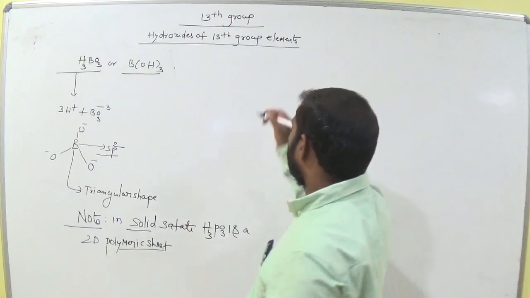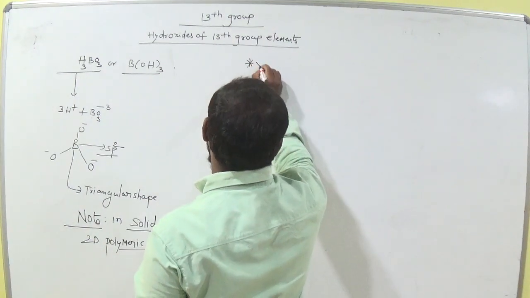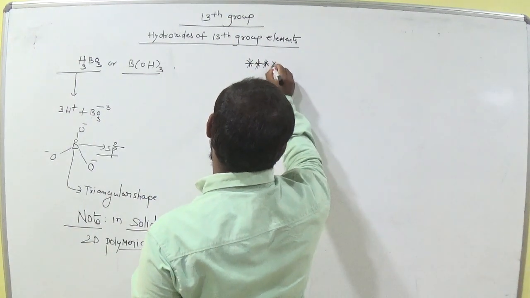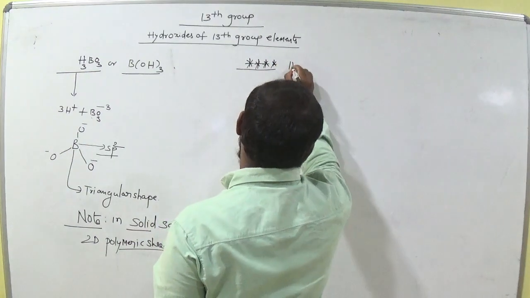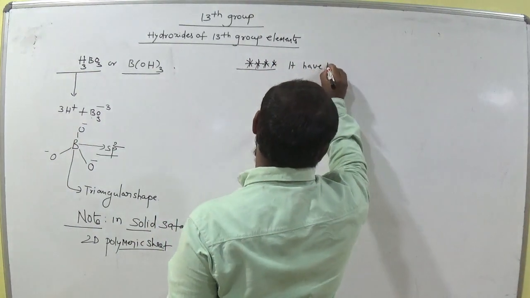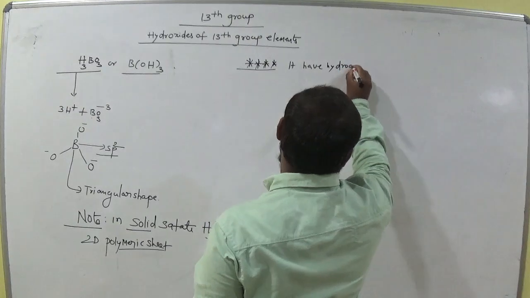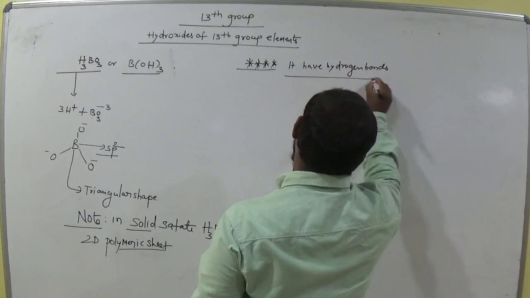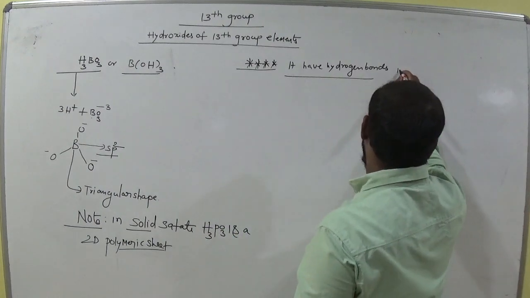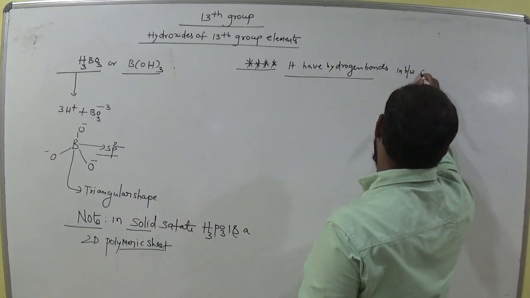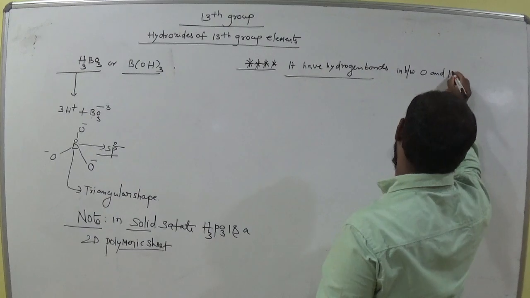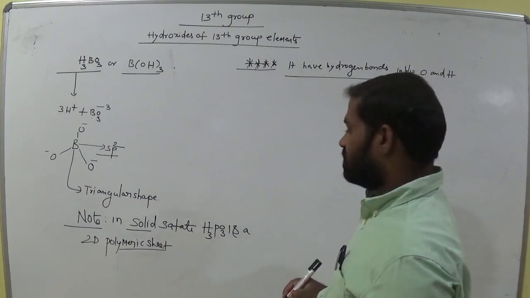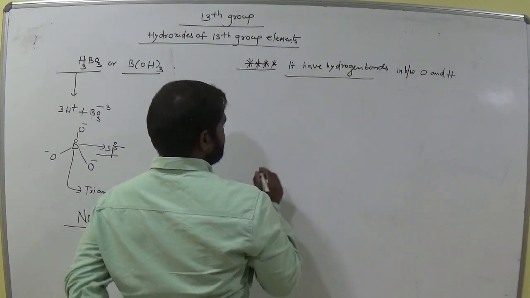And a very important point here, it shows hydrogen bonds also. It has hydrogen bonds between oxygen and hydrogen. So let's see how it happens.